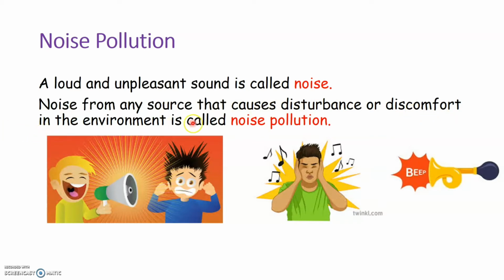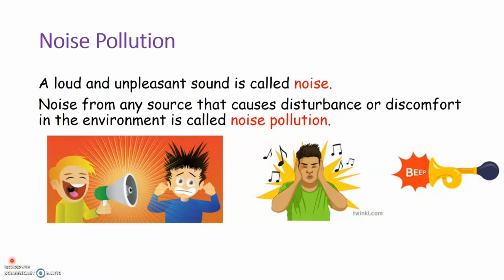Then we call it as noise pollution. So a loud and unpleasant sound is known as noise, and noise that comes from any source that causes disturbance or discomfort in the environment that we are living around, then that is known as noise pollution.